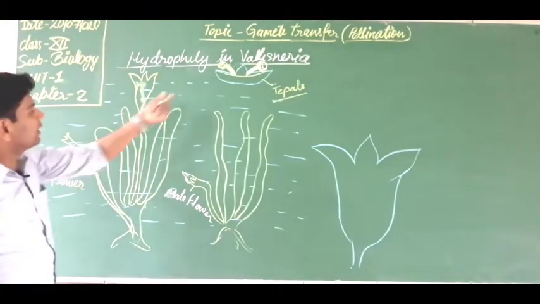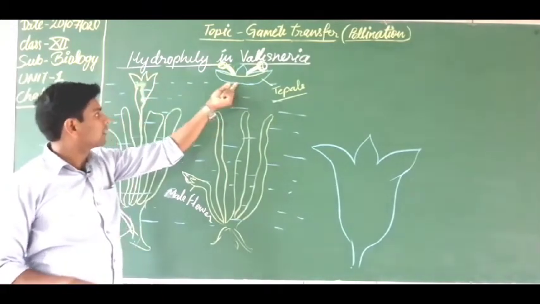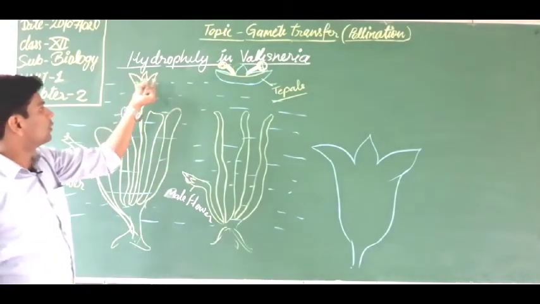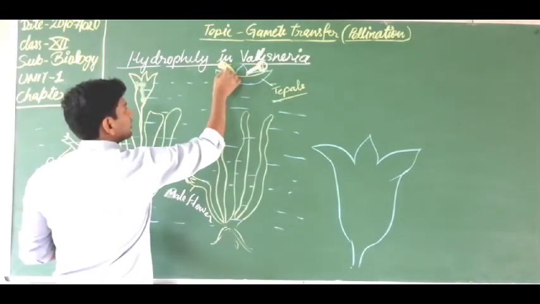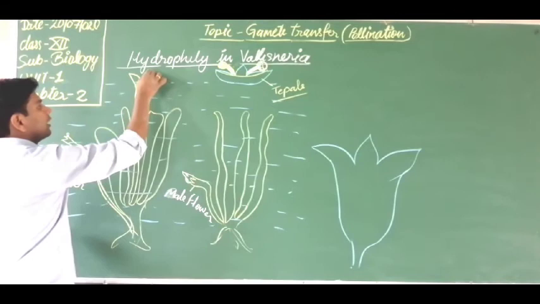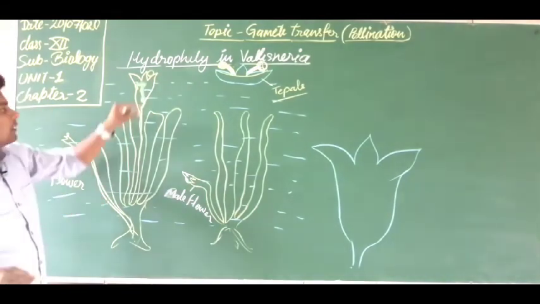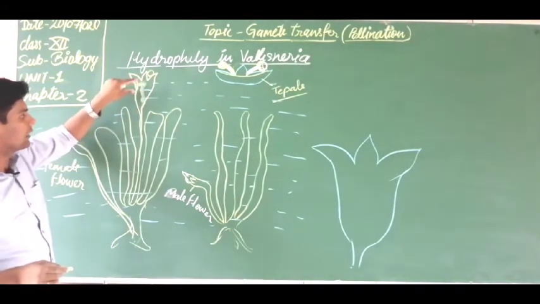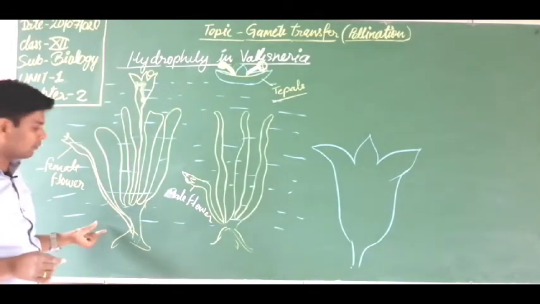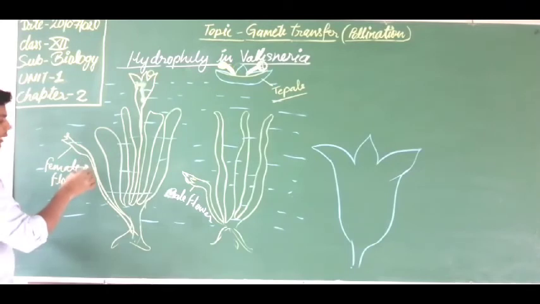When this male flower comes in contact with this female flower, the anther or stamen comes in contact and attaches here. Here pollens are released, then this flower comes downside toward the bottom.